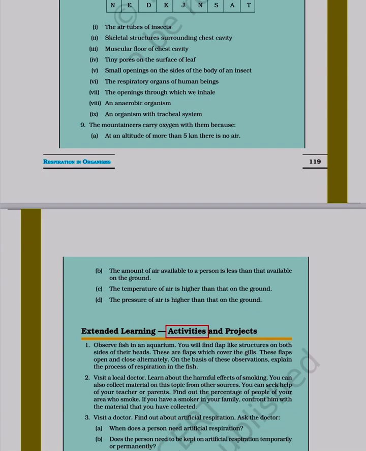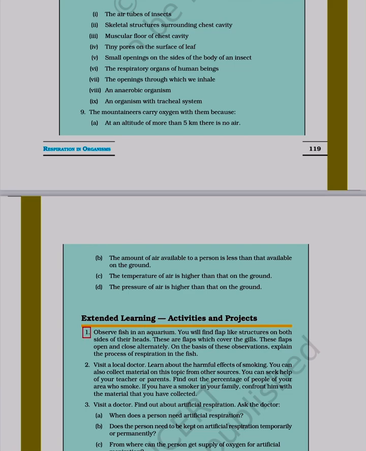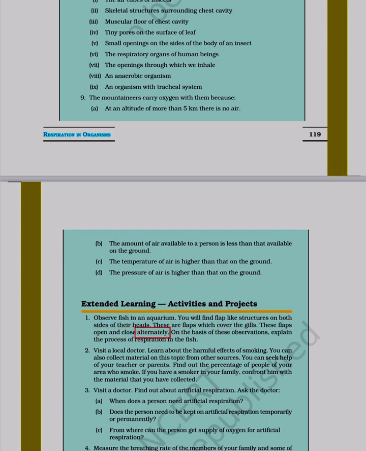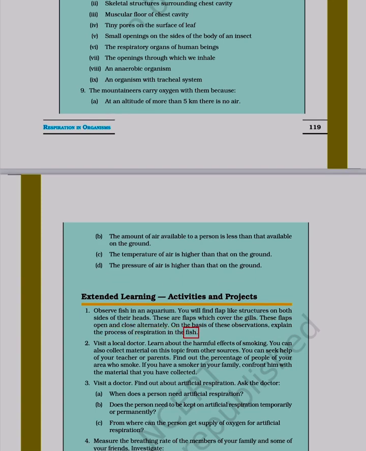Extended learning activities and projects. 1. Observe a fish in an aquarium. You will find flap-like structures on both sides of their heads. These are flaps which cover the gills. These flaps open and close alternately. On the basis of these observations, explain the process of respiration in the fish.